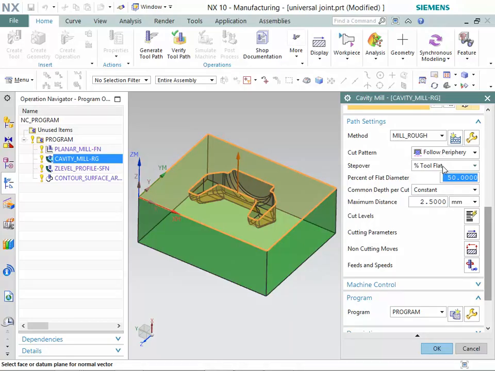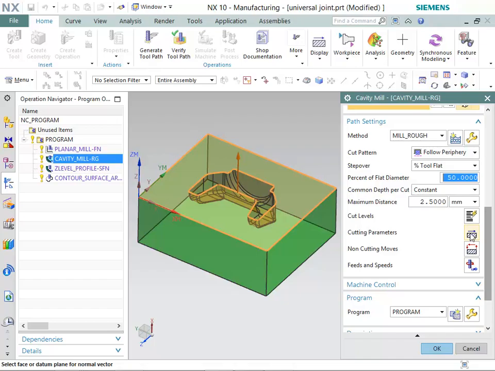Again, make sure that Percentage Tool Flat option is selected in Step Over list. Make sure that the percent of flat diameter value is specified as 50. Also, make sure that Constant option is selected in Common Depth Per Cut list. Again, make sure that Maximum Distance value is specified as 2.5.